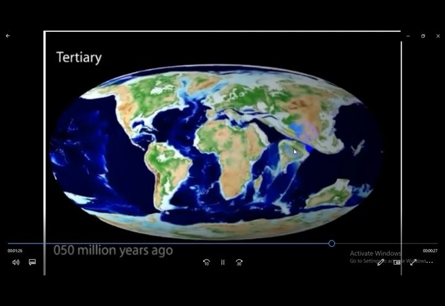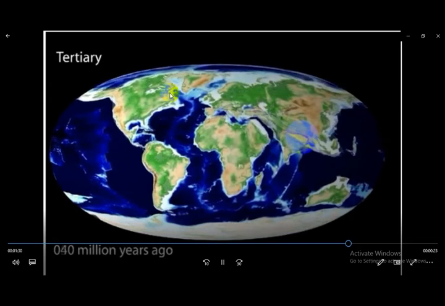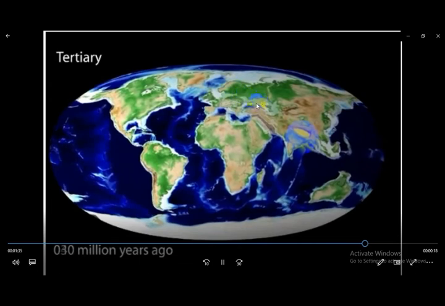During Tertiary, India pinned up with Asia, and at the same time North America separated out from Asia.